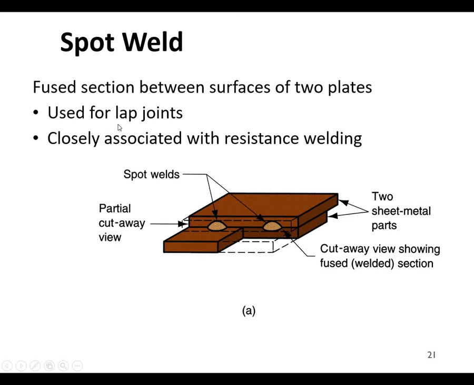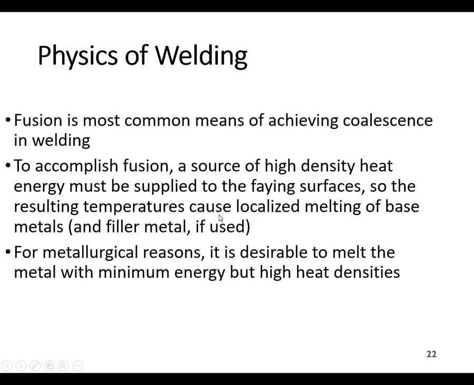This is shown, for example, with two sheets in lap form, and here you can see a nugget is formed where the contact between the two electrodes is made. The spot between the two electrodes makes the joint, depending upon the thickness of the sheets. Okay, this is the cut view of the spot welding.